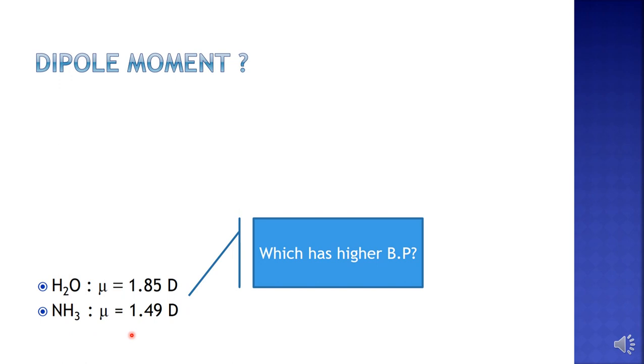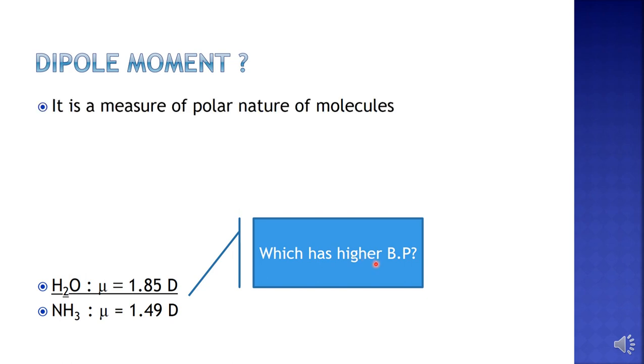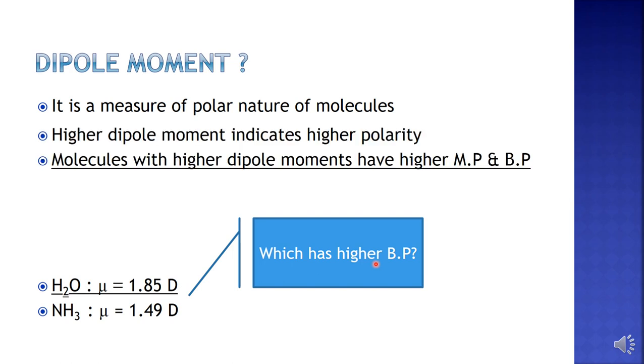Now in the last slide, we have seen that greater the dipole moment, greater will be the melting and boiling point. So if you compare the dipole moments of the two molecules, you can see water has a higher dipole moment, which means water will have a higher boiling point. So the dipole moment is a measure of the polar nature of molecules. Higher dipole moment indicates higher polarity, and molecules with higher dipole moments have higher melting point and boiling point.